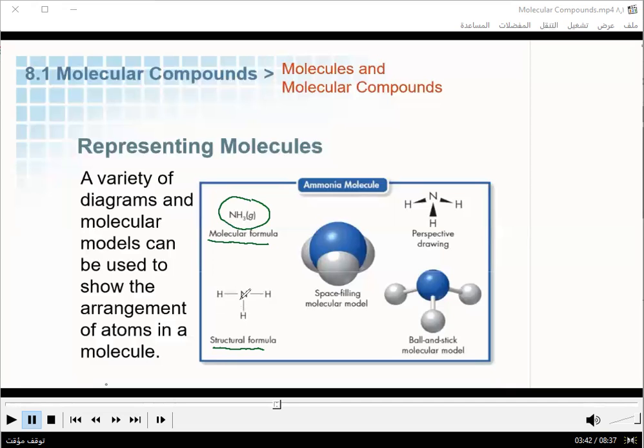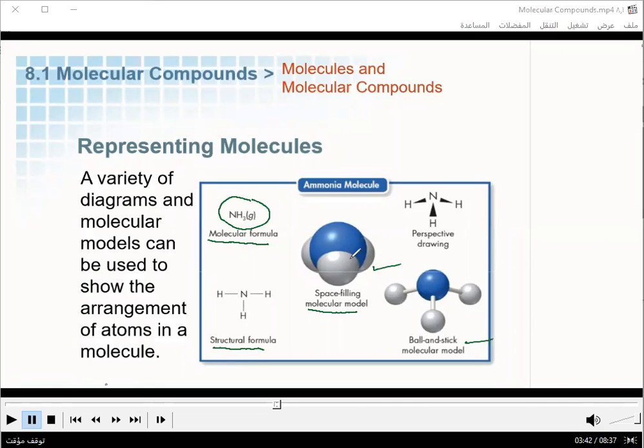Okay? Here we have two types of model: the space-filling molecular model and the ball and stick molecular model.